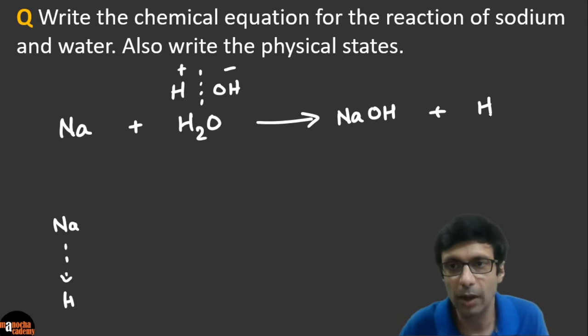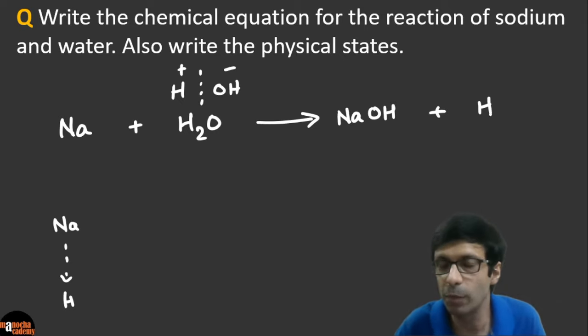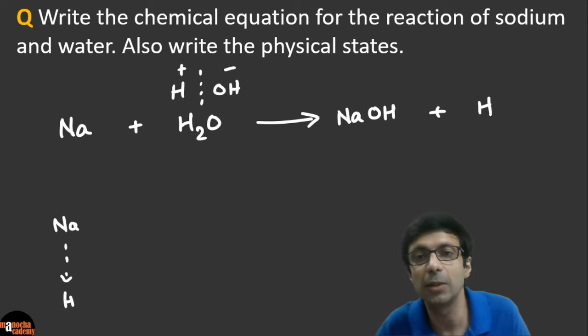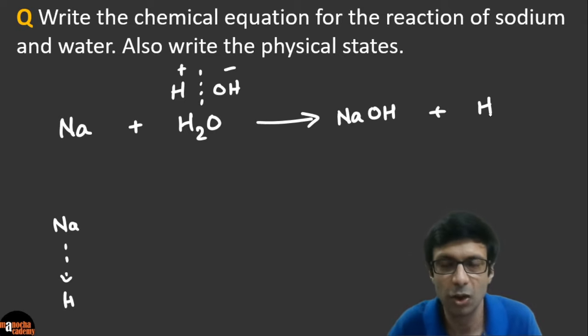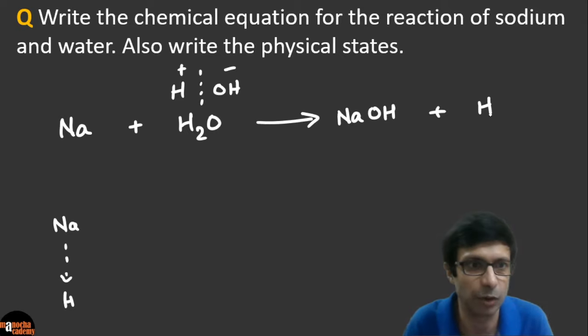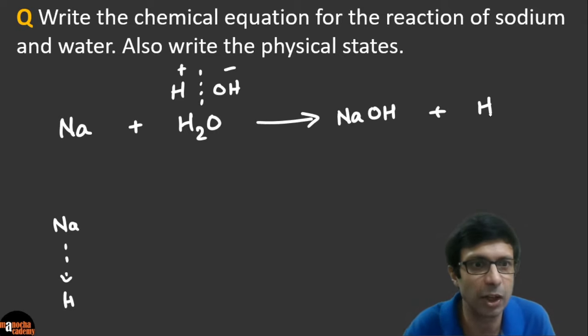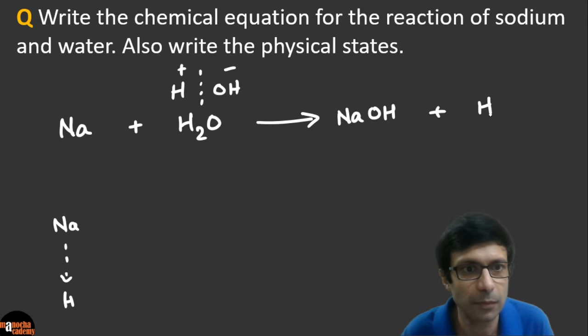So please take a look at how we are analyzing this, so you won't have to memorize this equation. Water you can break down into H plus and OH minus, and then we've got sodium displacing the hydrogen from it, right? So you get NaOH plus H, okay? But can you take a look, is my answer correct, or is there any issue here with my answer?